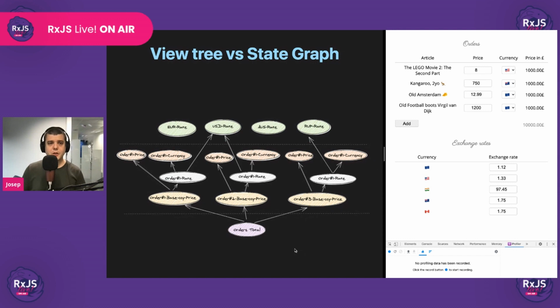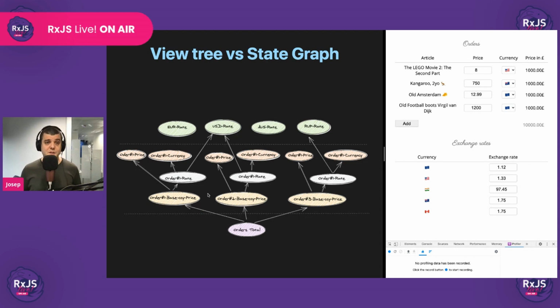For instance, the orders total depends on the base currency price of each order. Anytime that one of the base currency prices updates, the orders total will be recomputed. And if they don't update, it won't recompute, right? We are declaring its dependencies.